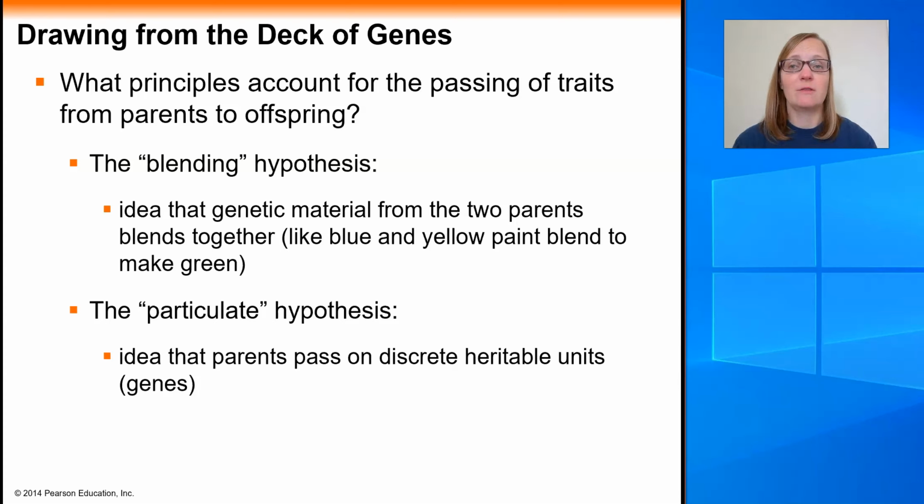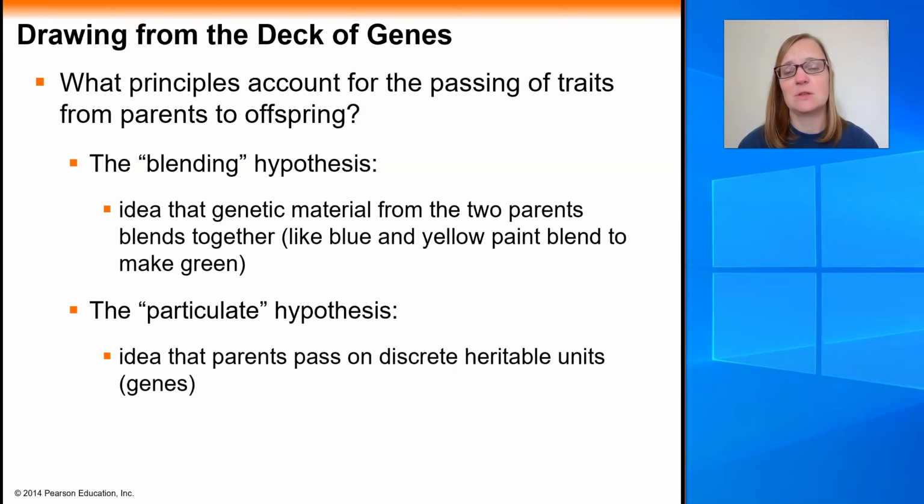And we have done many studies by many scientists looking at how traits are passed from parent to offspring. And it used to be that there were two hypotheses that scientists would subscribe to. One of these genetics hypotheses was the blending hypothesis. And this was the idea that genetic material from two parents sort of blends together. This is very similar to mixing paint, right? If you take blue paint and yellow paint, you're going to end up making green paint.